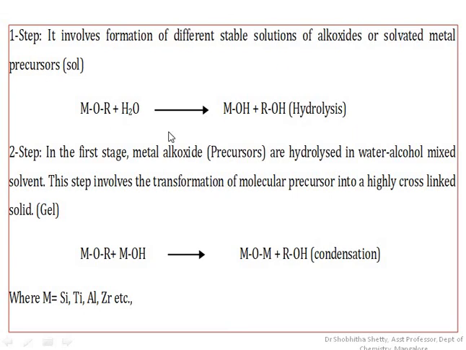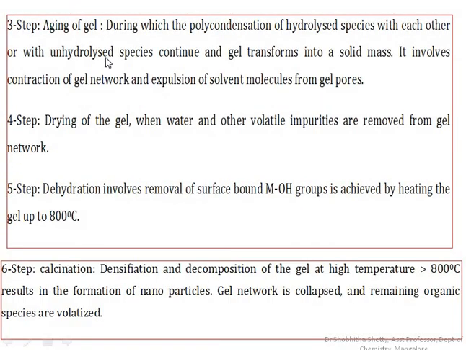So first step is formation of sol, where the solution is formed from the precursor. Here you can see formation of metal hydroxide, and in the second step the metal alkoxide precursor that is formed in the first step is hydrolyzed to give you the cross-linked gel form. So we can synthesize different types of metal nanoparticles by using this method, like silicon, titanium, aluminium, zirconium, etc. Even silver also. And aging of gel is the third step.